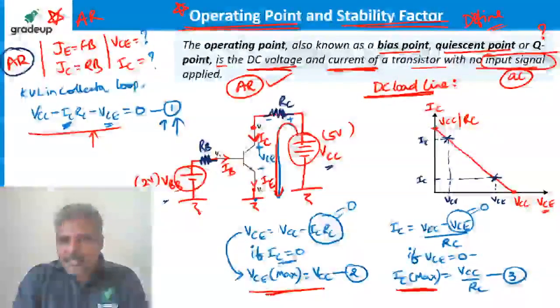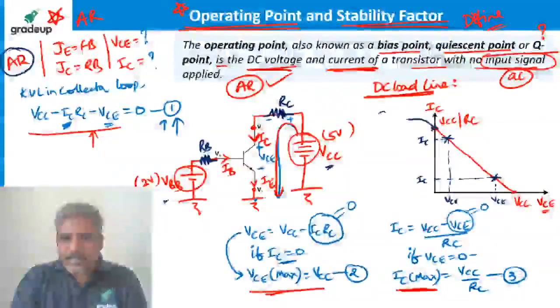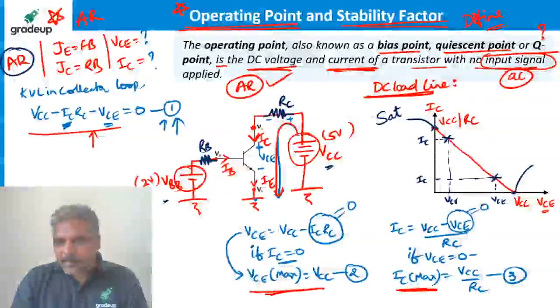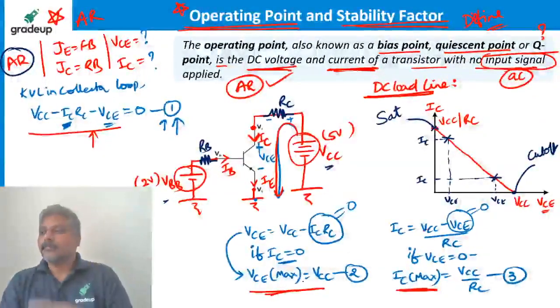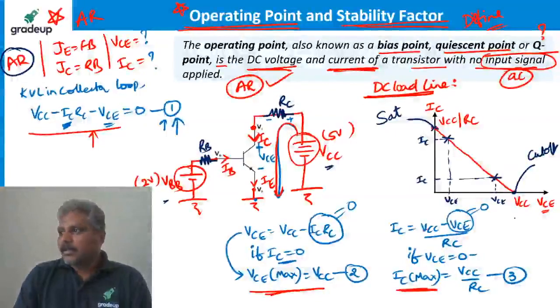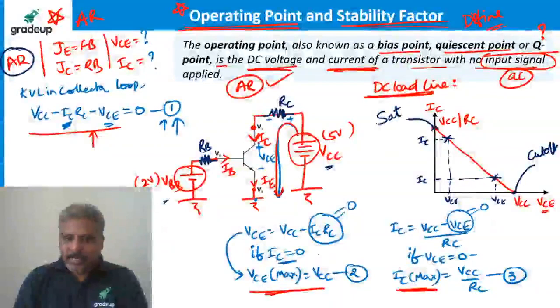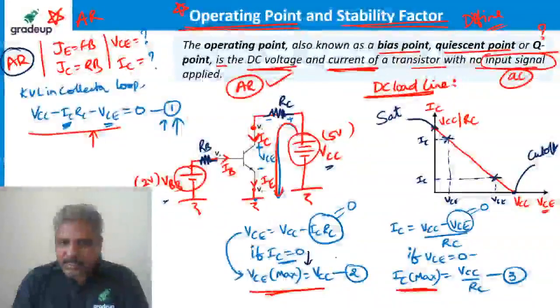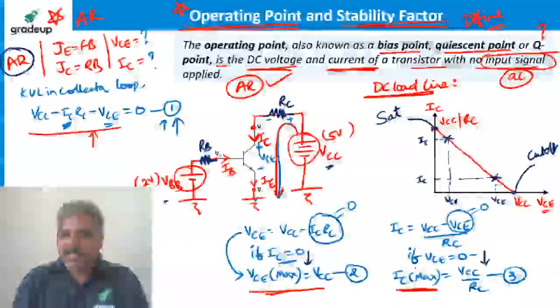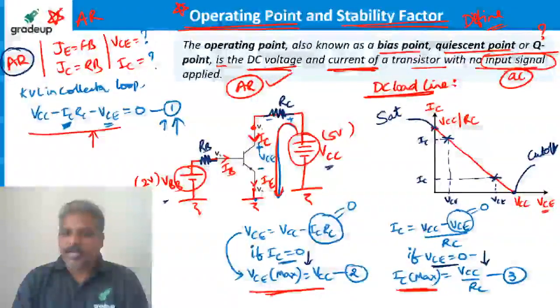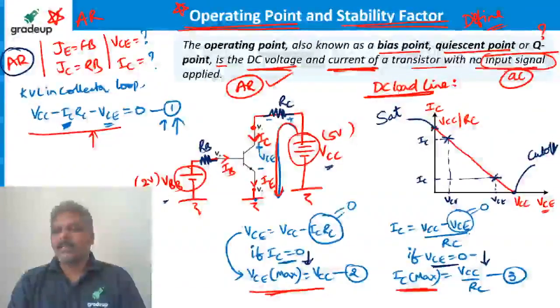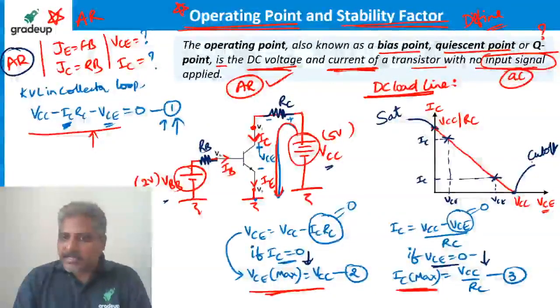This point here corresponds to saturation. This point here, VCC, corresponds to the cutoff region. Remember, we should assume IC equal to 0. Yes, to find the maximum voltage and maximum current, I took these values just to find the maximum voltage and so on. See, this point corresponds to cutoff.